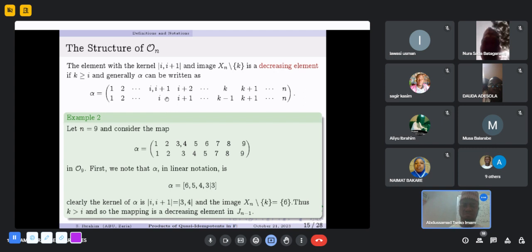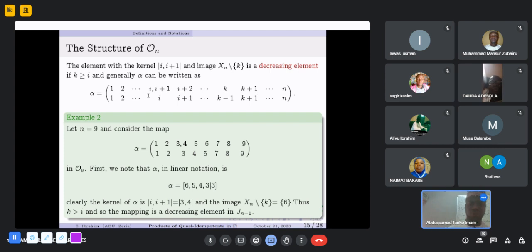So here we study the structure of elements in Jn-1. There are two types of elements in Jn-1 of the full order preserving transformations: the increasing elements and the decreasing elements. We start with the decreasing elements. The element with the non-trivial kernel class {i, i+1} and the image Xn minus k, where k is the defect set of the map, is a decreasing element if k is greater than or equal to i. And alpha is written in array notation in this form.